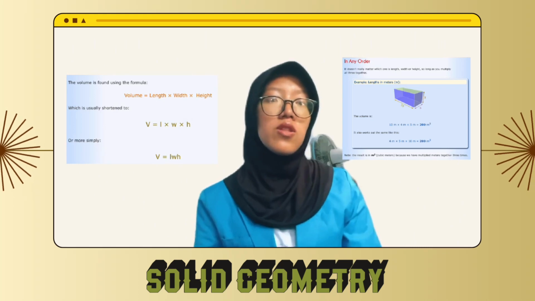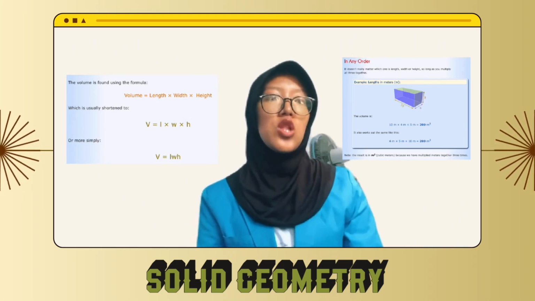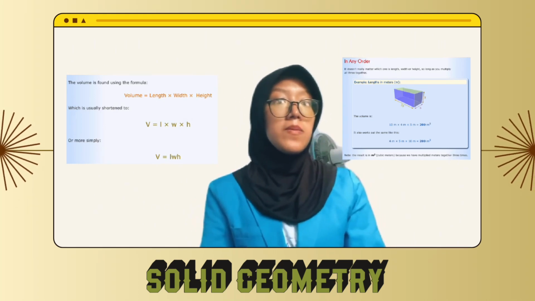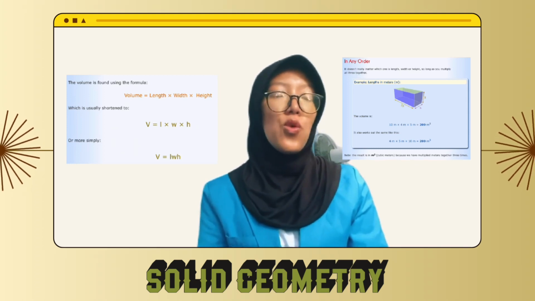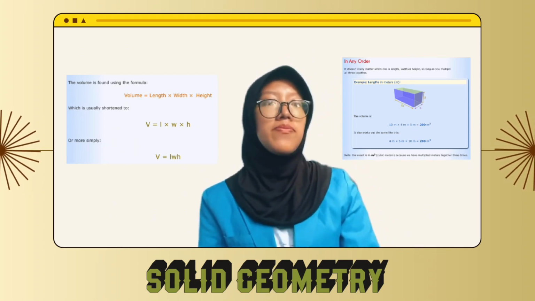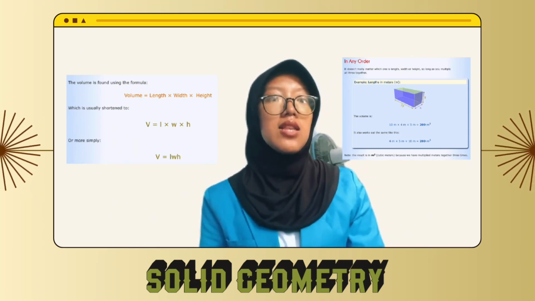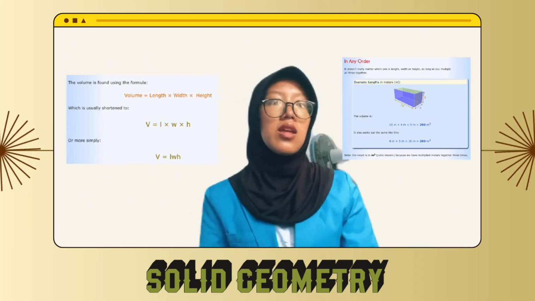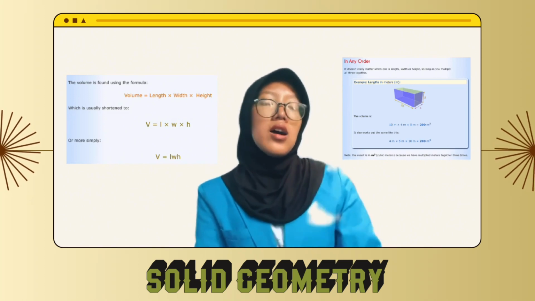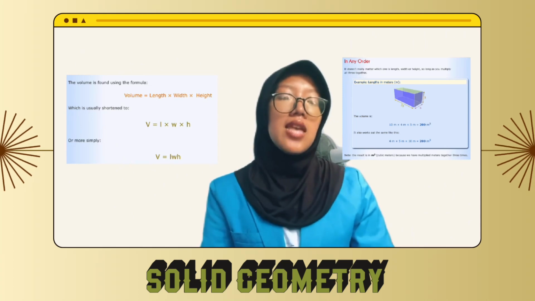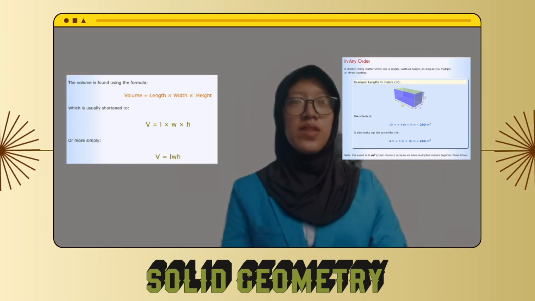It has a total of 8 vertices and 12 edges. It is also referred to as a rectangular prism. A cuboid is a solid that has 6 rectangular faces, 8 vertices, and 12 edges.